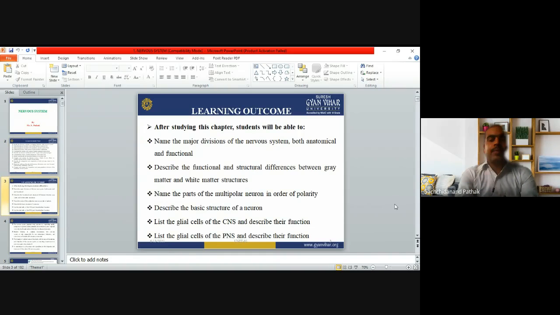After studying this topic, you will be able to name the major divisions of the nervous system, both anatomical and functional. You can describe the functional and structural differences between the CNS and PNS, and the gray matter and the white matter. You can explain the different types of neurons and their polarity. You can understand and explain the basic structure of the neurons and the glia cells of the CNS and PNS.